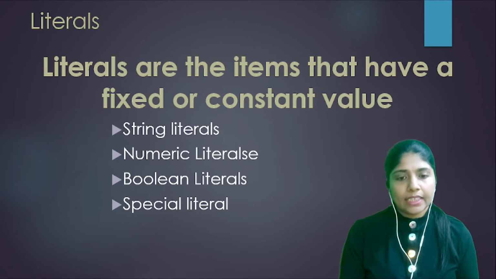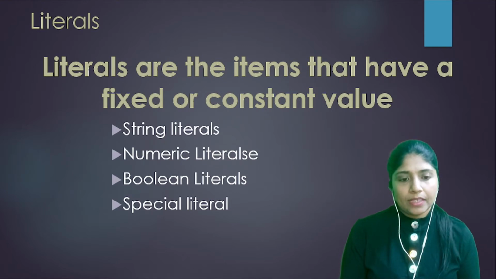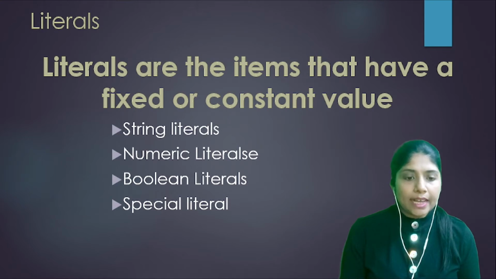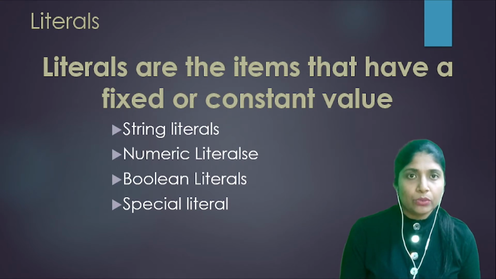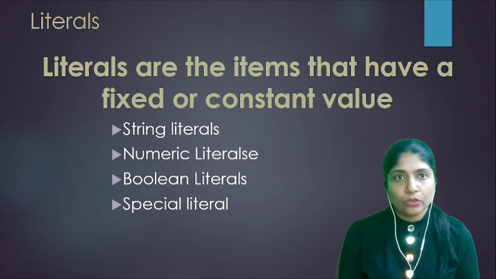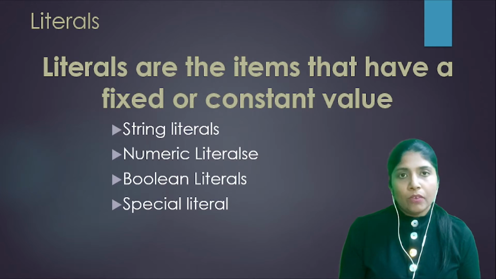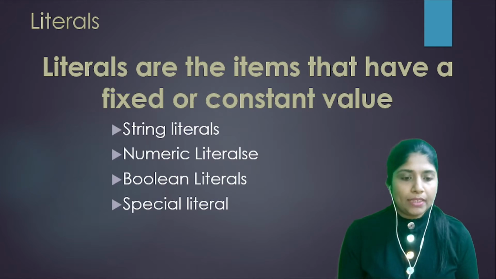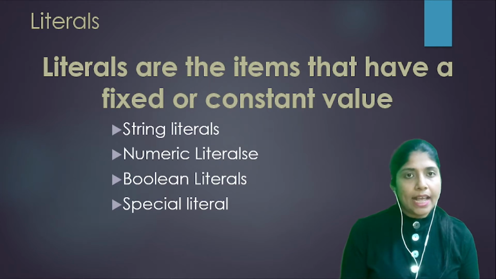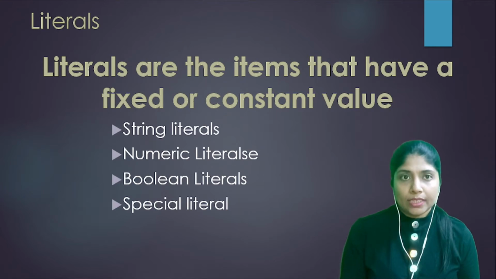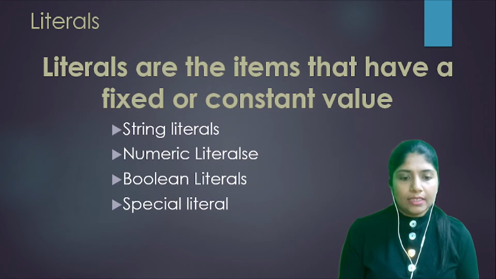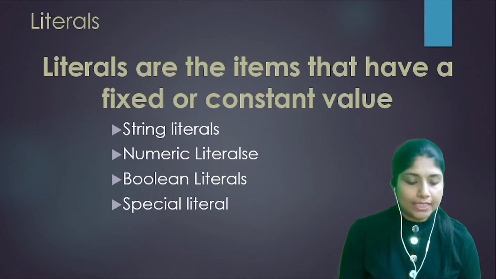Moving on to next category, which is called literals. Literals are the items that have a fixed or constant value. So here we are talking about constant values of a program. These constant values are assigned by the programmer during coding. What all are the literals permitted for Python? They are string literals, numeric literals, Boolean literals, and special literals. So literals again have 4 categories: string literals, numeric literals, Boolean literals, and special literal.